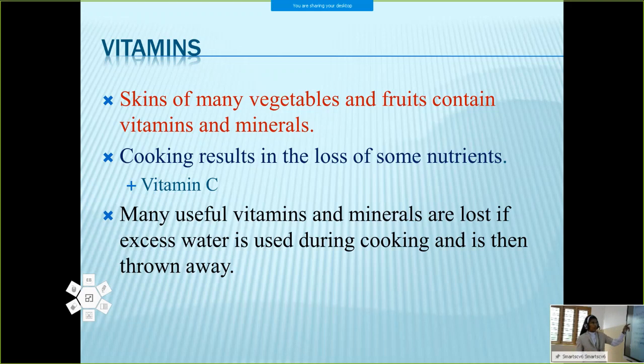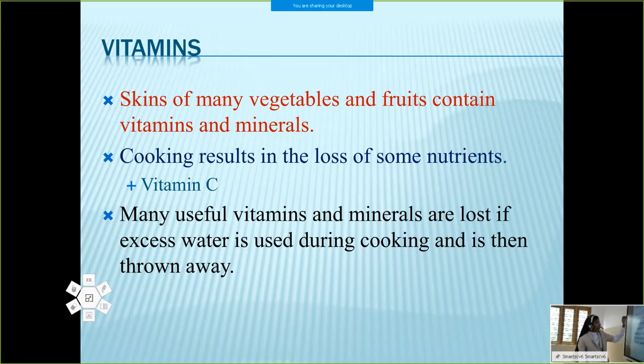Also, some vitamins will be lost while cooking. So cooking results in the loss of some nutrients, for example vitamin C. So what can we do to avoid that? We have to include some raw vegetables and fruits in our daily diet, so we'll get enough vitamin C.